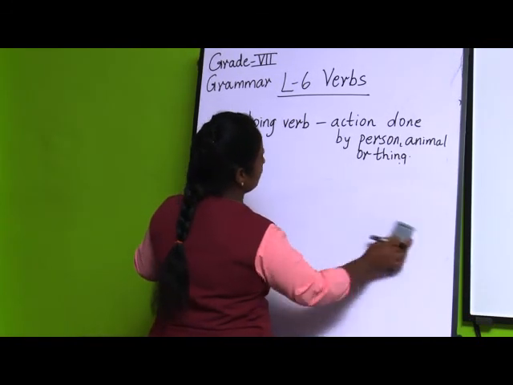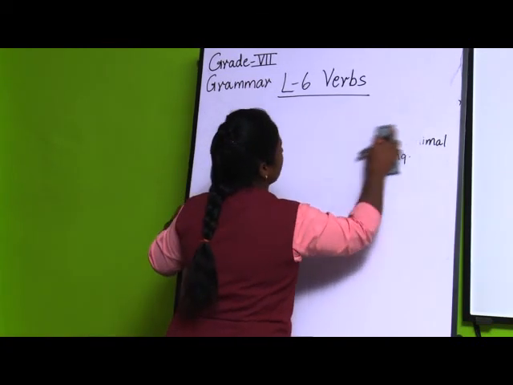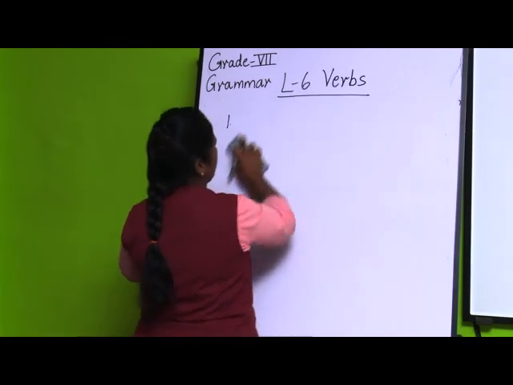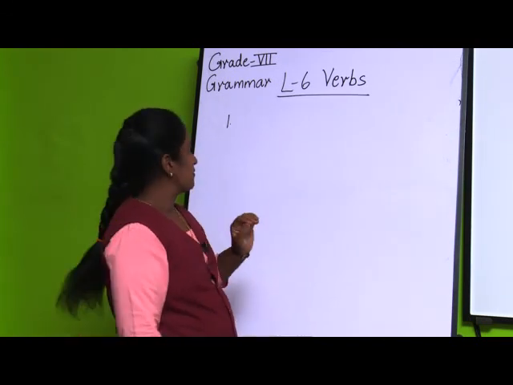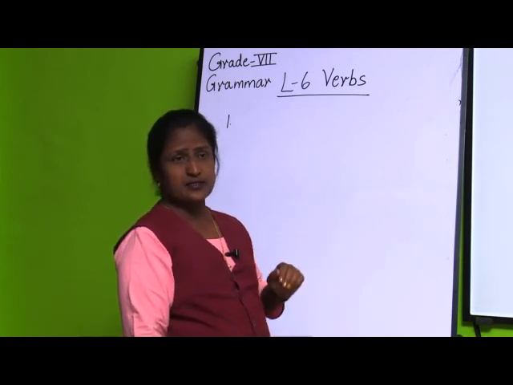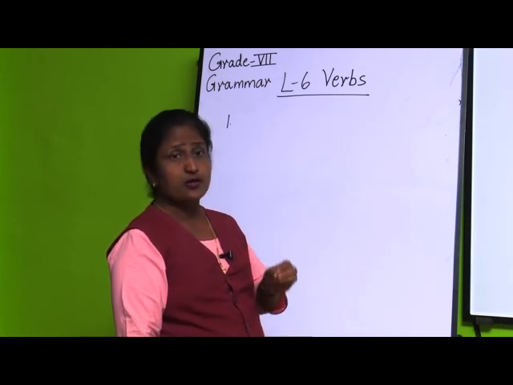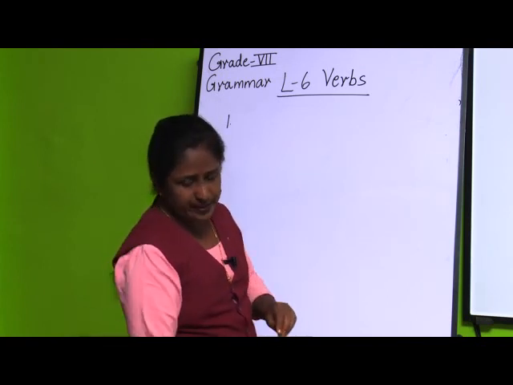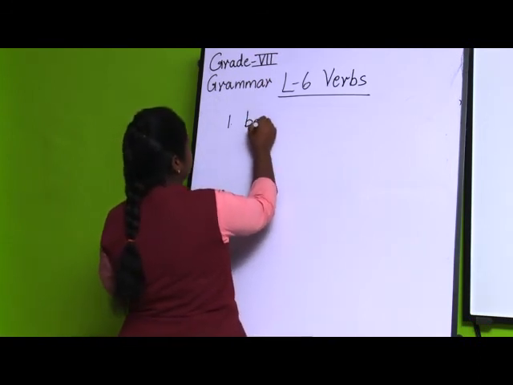Second is the being form of verb. What is the being form of verb? I told you, an action verb is the action, and a being form of verb tells a person, animal or thing, whatever they are or whatever he or she is. That is called the being form of verb. And the being form of verbs are